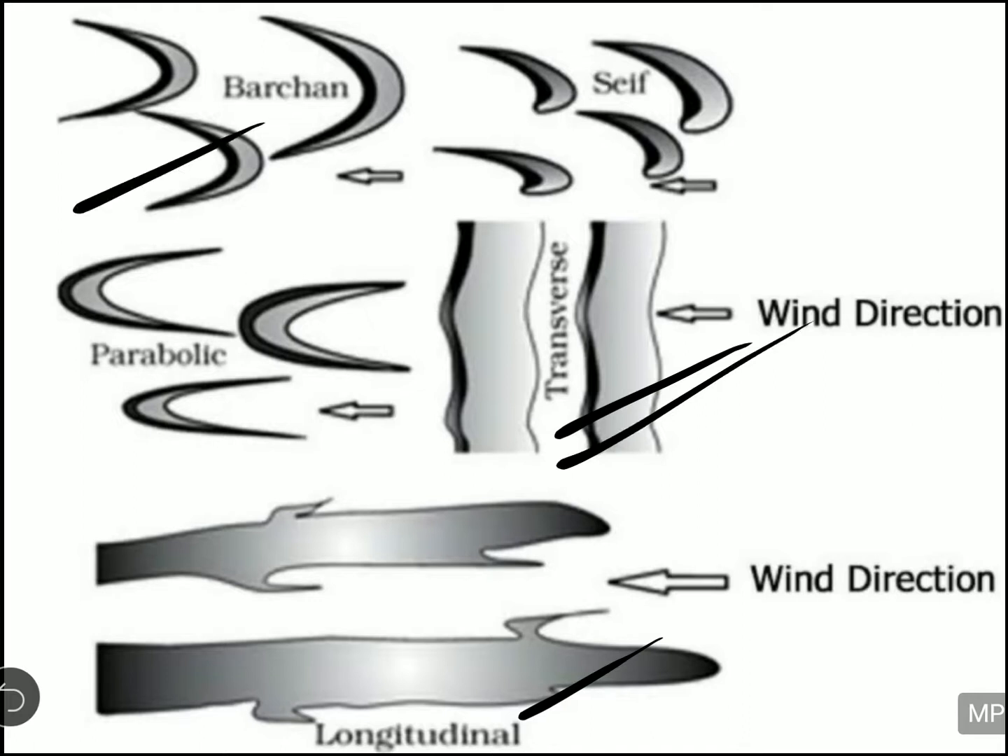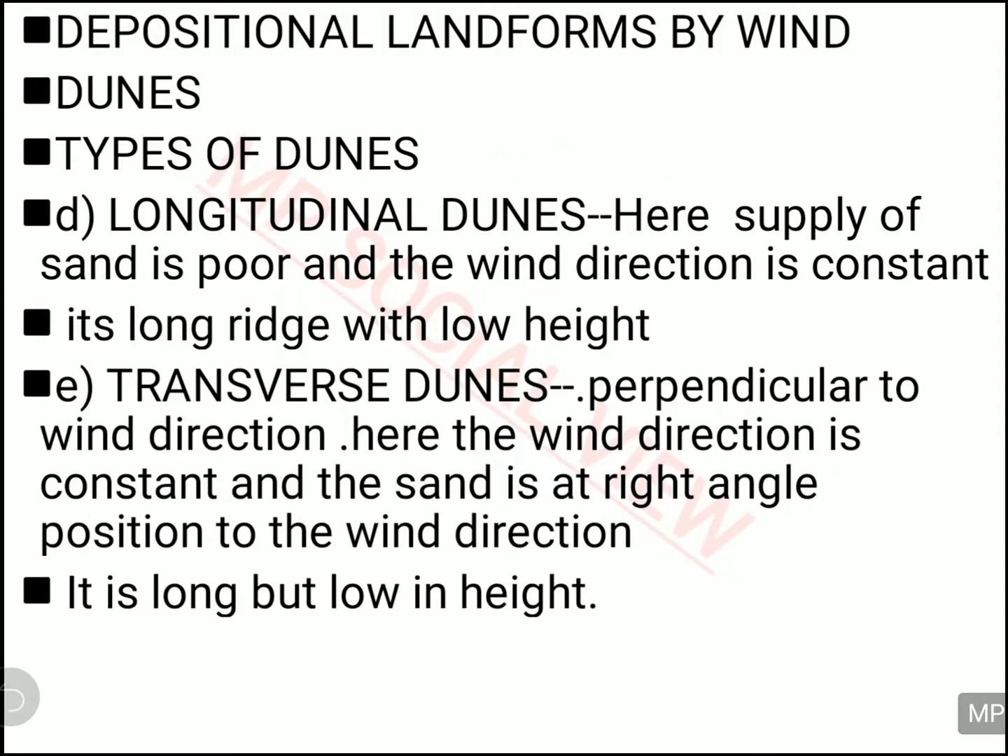This is your Barchan. It is in the crescent shape, and the opposite of Barchans is parabolic. And this is your Self. If this side had developed, it would have turned into Barchan. But one tail is missing, and that's why it is called your Self. So these are the various types of dunes being formed by sand with the action of winds.